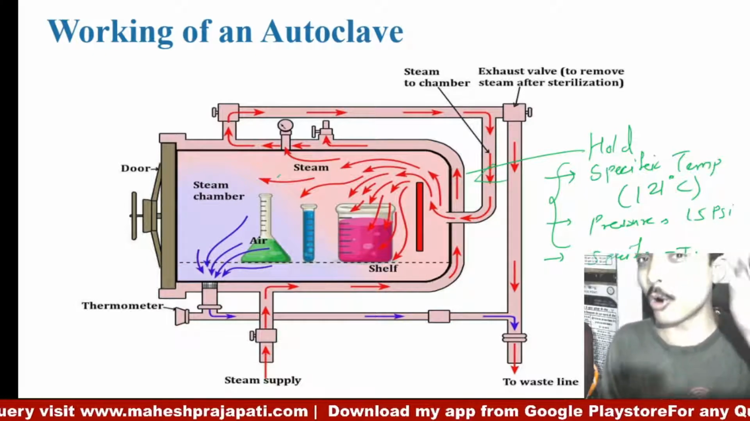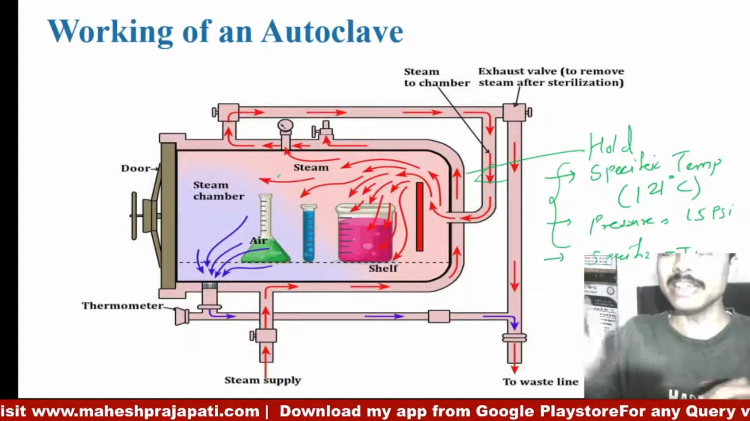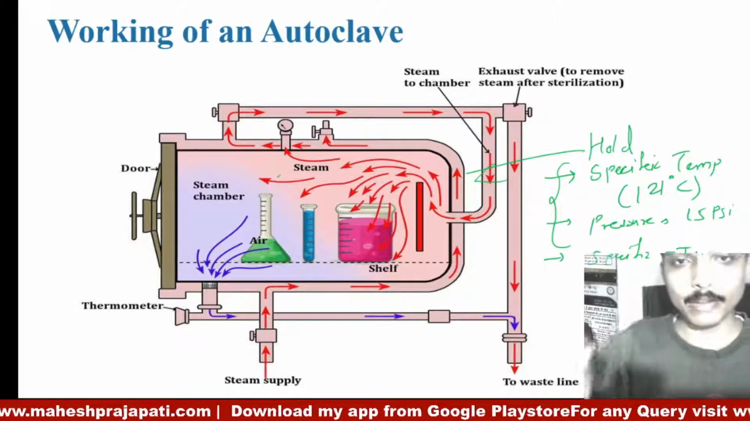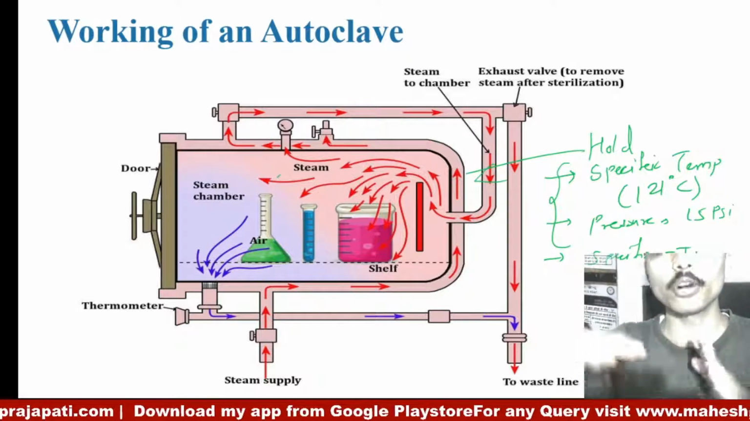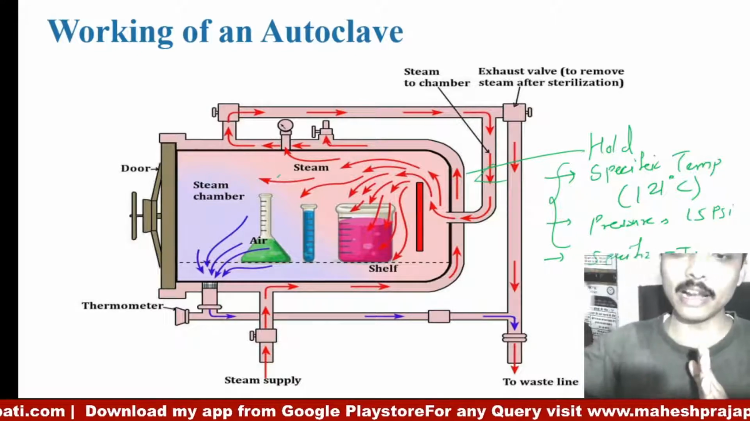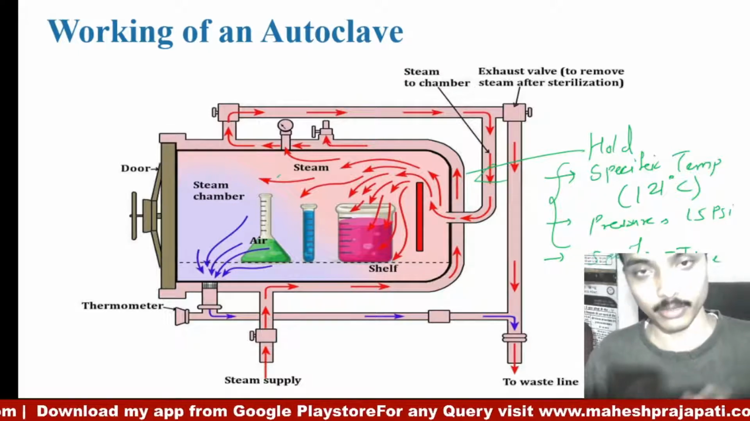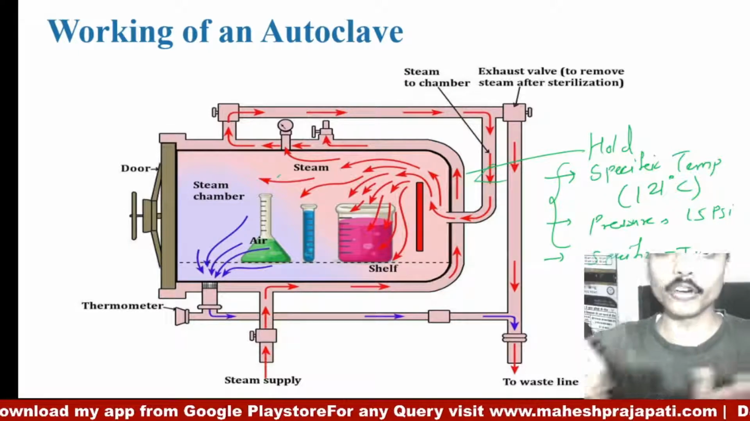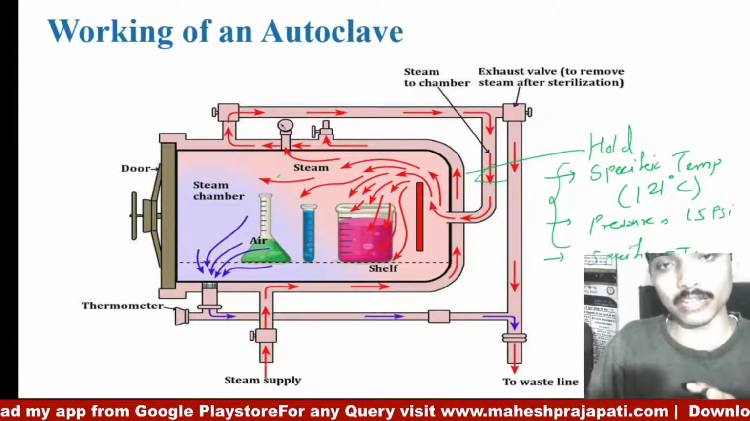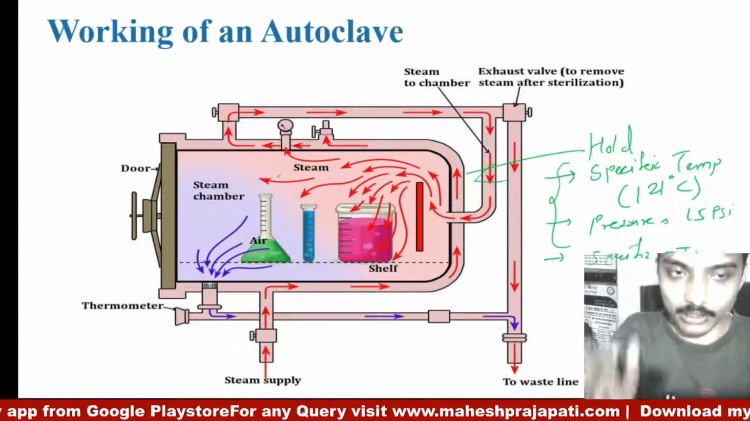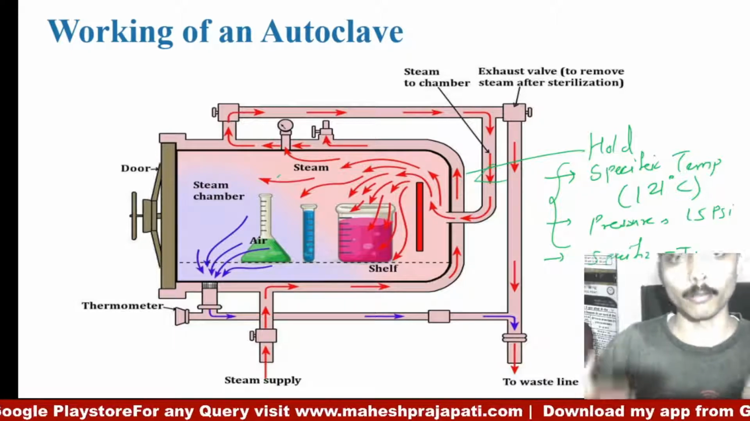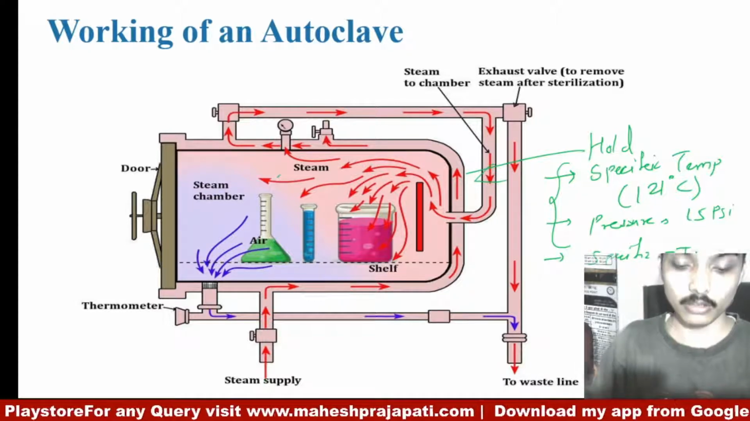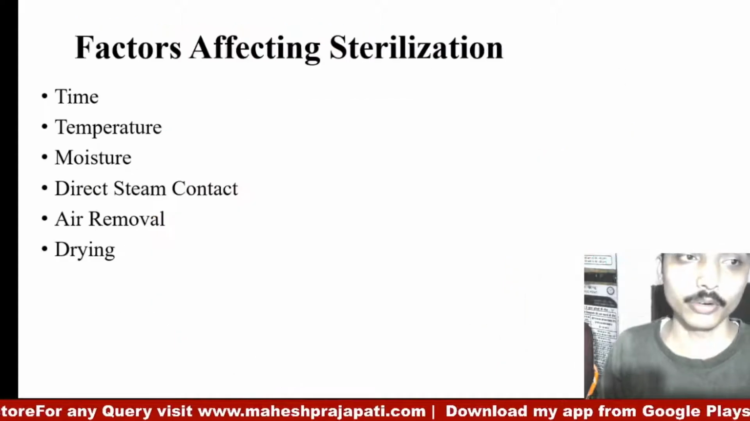Initially it removes all the air pockets from the chamber, then fills with steam, high temperature, high pressure steam, and then it holds for a certain time, around 30 minutes at 15 psi and 121 degrees Celsius. Once this is achieved, it removes the steam from the outside and then cools the chamber, and we use the sterilized material for our purpose. So this is about the working of an autoclave.